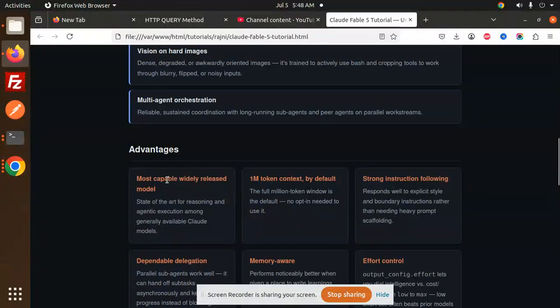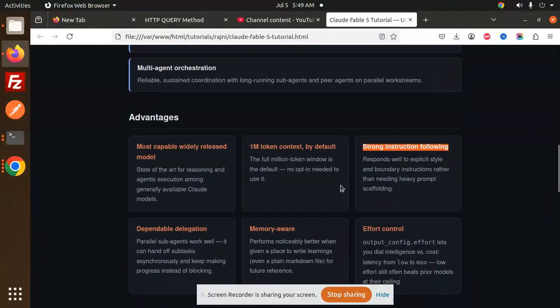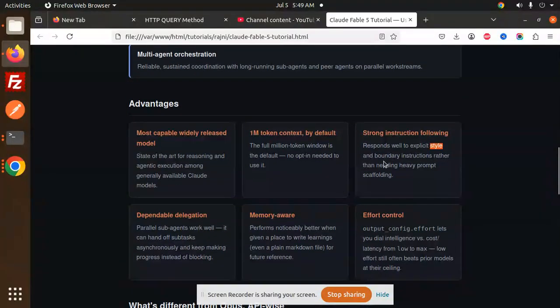So advantages: most capable, widely released model, 1 million token context by default, strong instruction following, responds well to explicit style and bound instructions rather than needing heavy prompt scaffolding. Dependable delegation, parallel sub-agents work. Memory aware, performs noticeably better when given a place to write learnings. Effort control: output config effort lets you dial intelligence versus cost and latency from low to max.